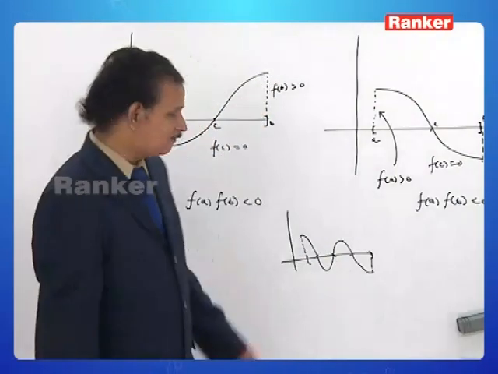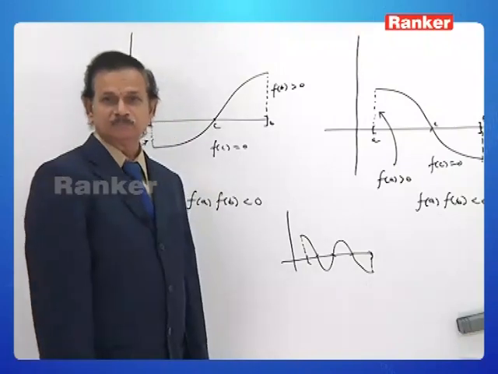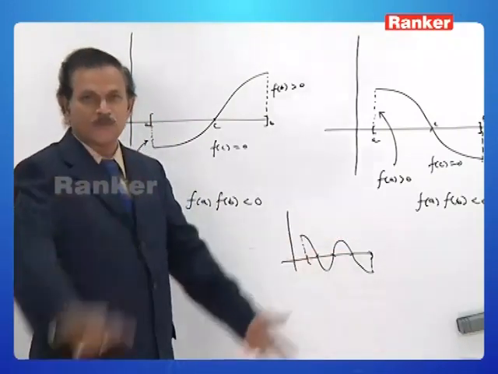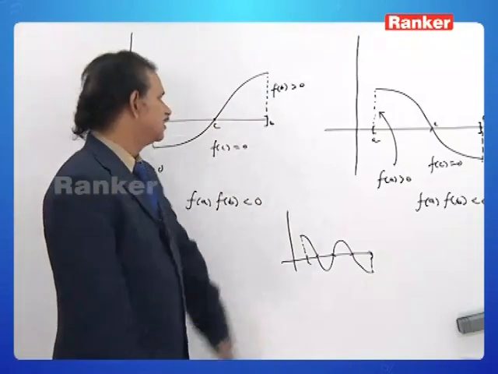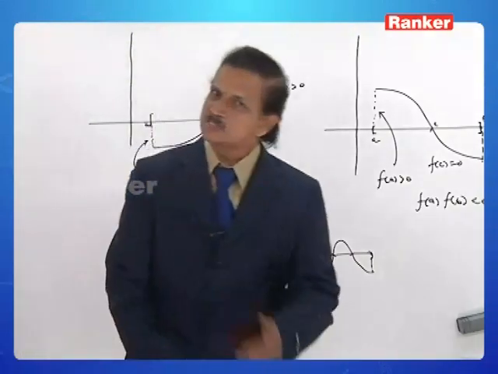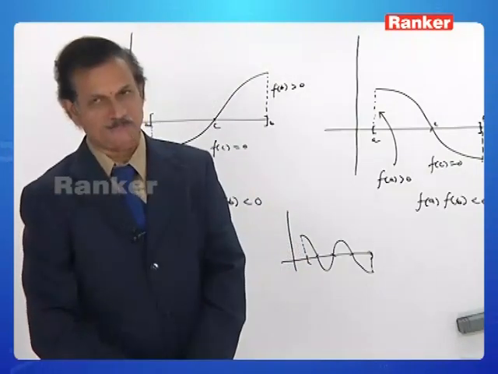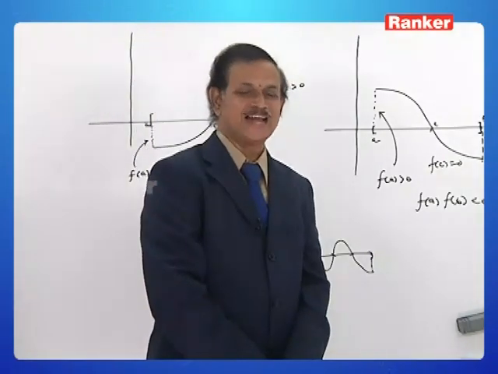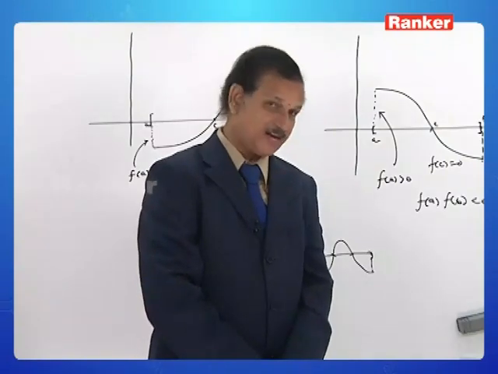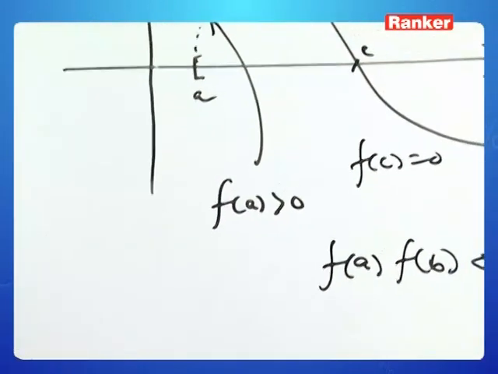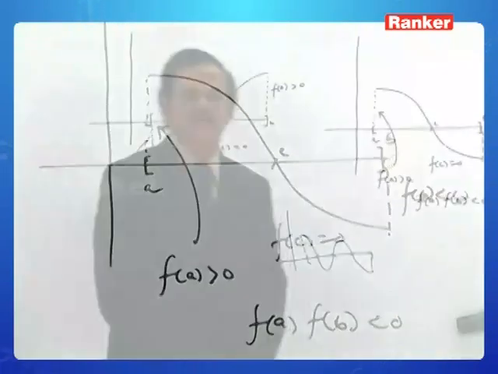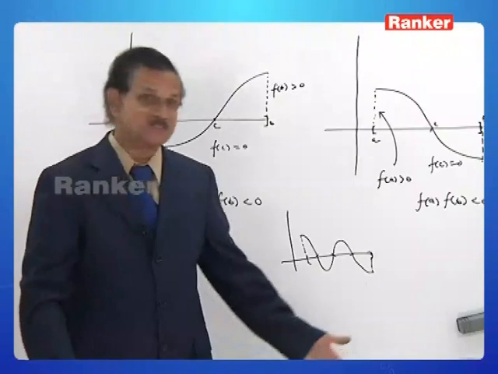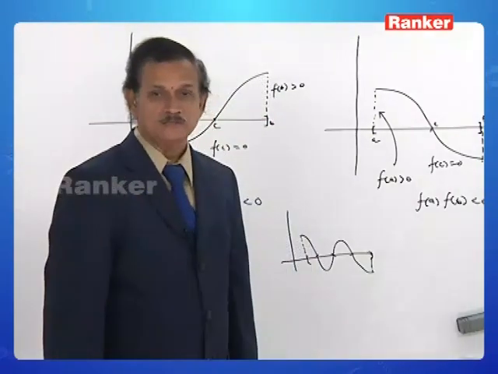Who told you that the graph is like this? What can you assure? We can assure that there is at least one point c such that f of c is equal to 0. This is the essence of Bolzano's theorem, or Bolzano's mean value theorem, a particular character of continuous functions, provided f of a into f of b is less than 0. It has a wide range of applications in the solution of many transcendental equations also.